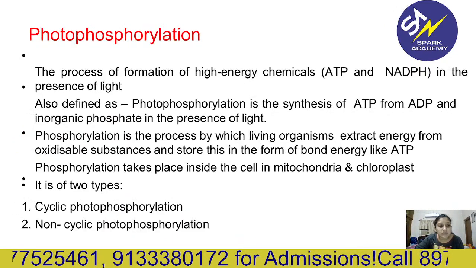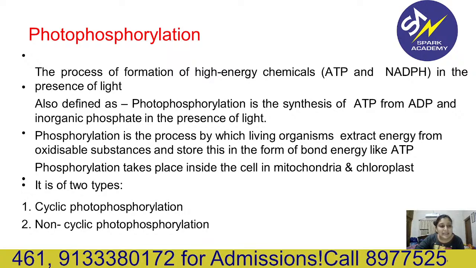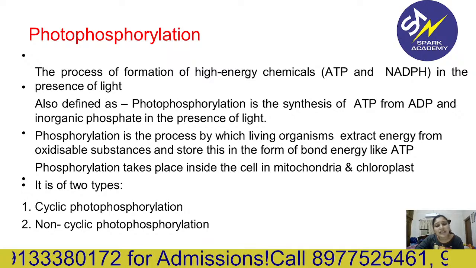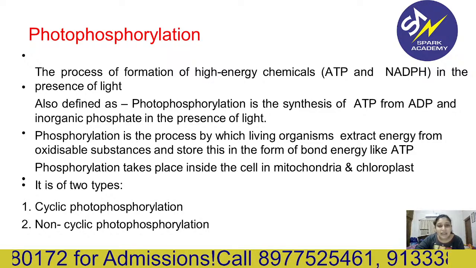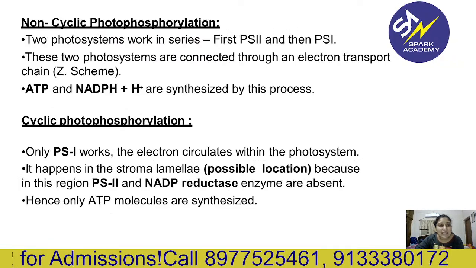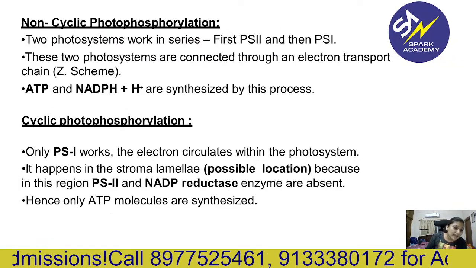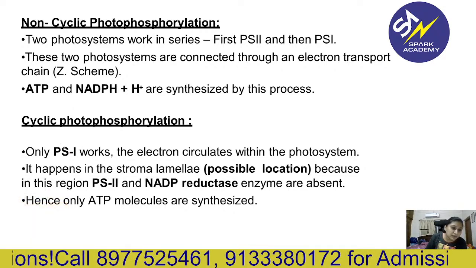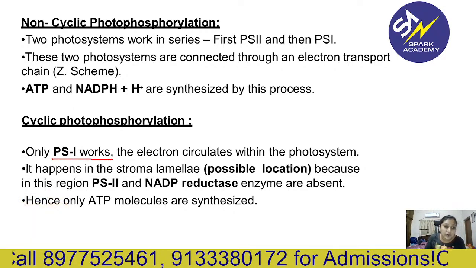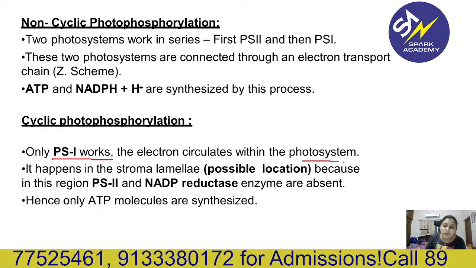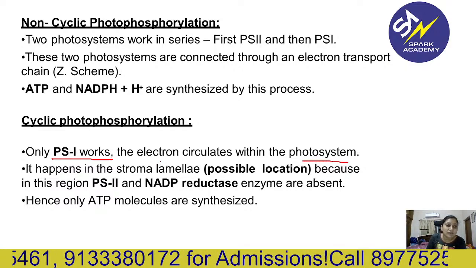Then photophosphorylation has two types, cyclic and non-cyclic. Non-cyclic we have discussed in this Z scheme. What is the cyclic one? Only PS1 works, and electrons circulate within the photosystem. PS2 is not involved here.